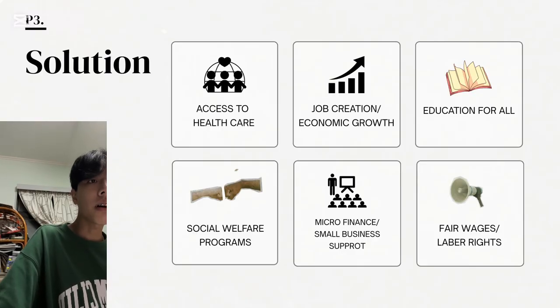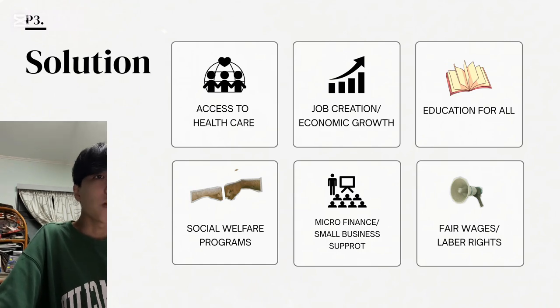Then we have education for all. Education gives people skills and confidence to find better jobs. It's one of the best long-term ways to break the cycle of poverty. We also need social welfare programs. Things like food aid, housing support, or small cash help can really save families when they're in a tough time.